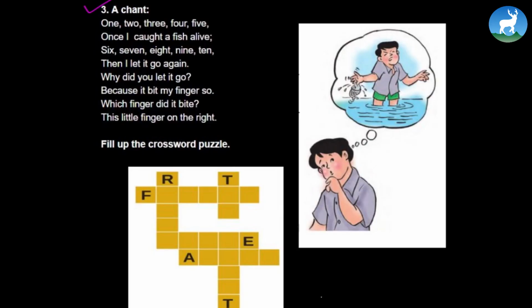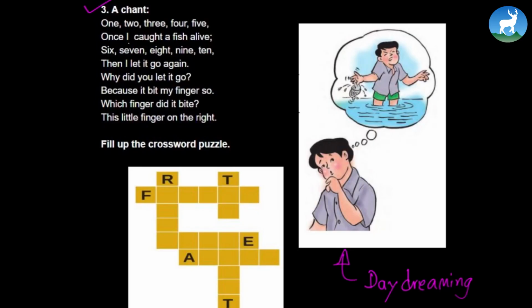So that's what he's thinking about. He's thinking about what it felt like when a fish bit his finger. Okay, let's read the chant now.